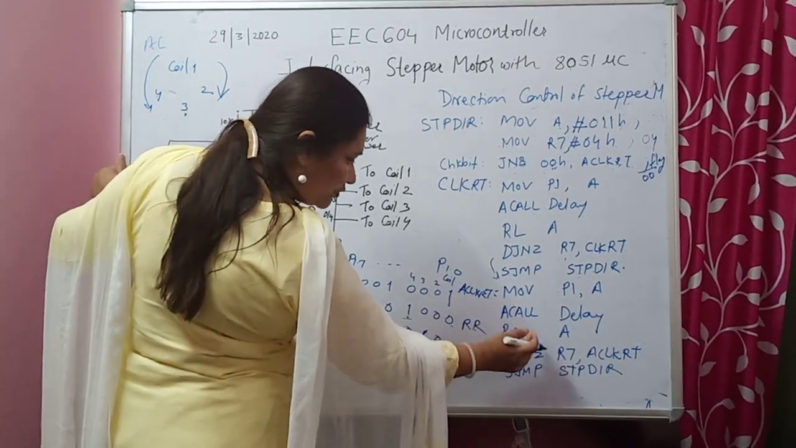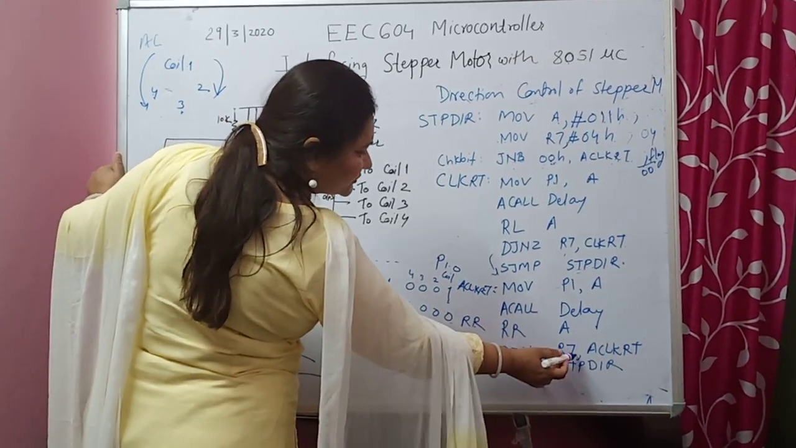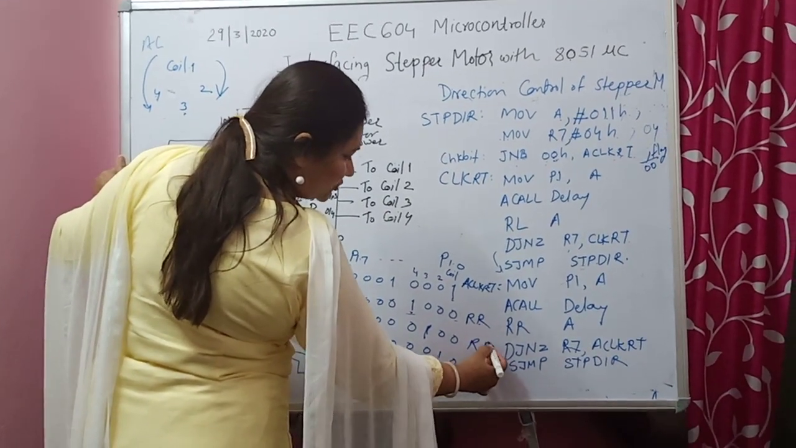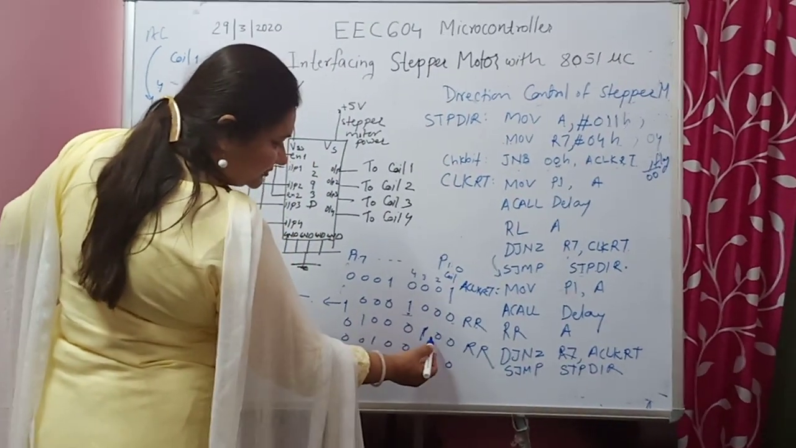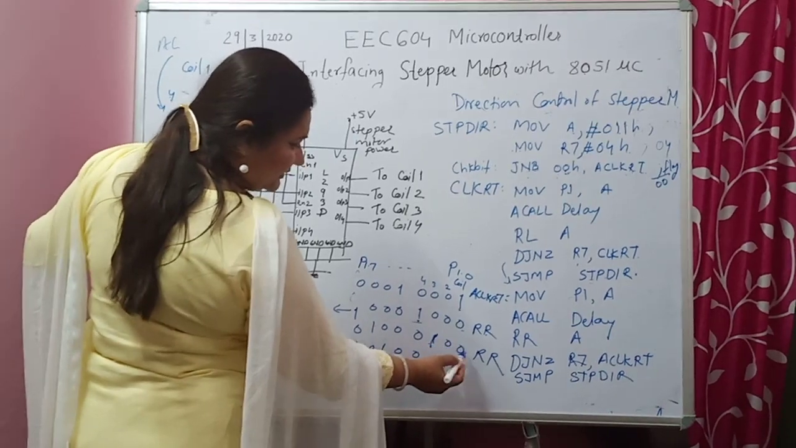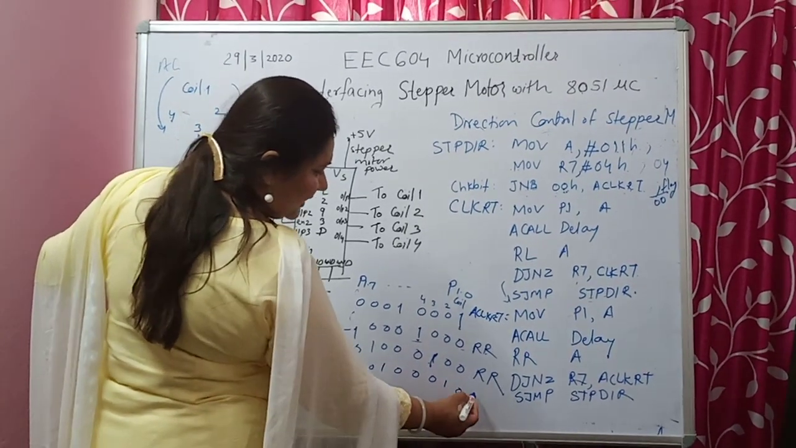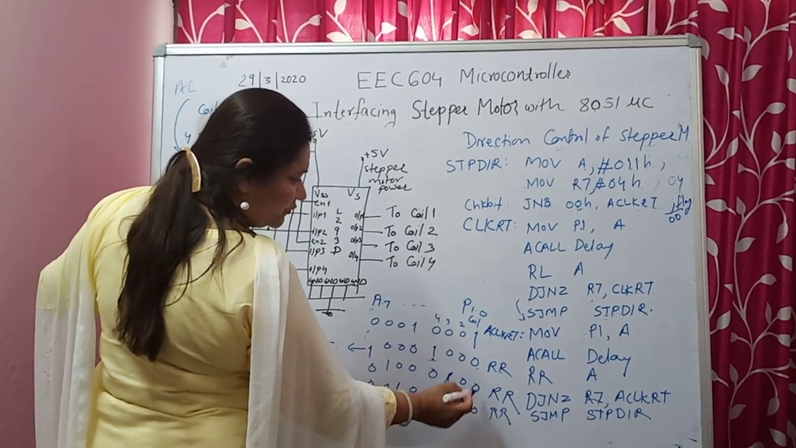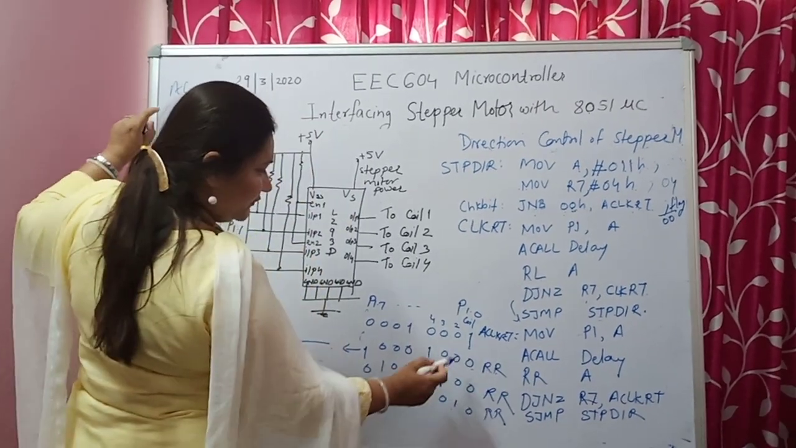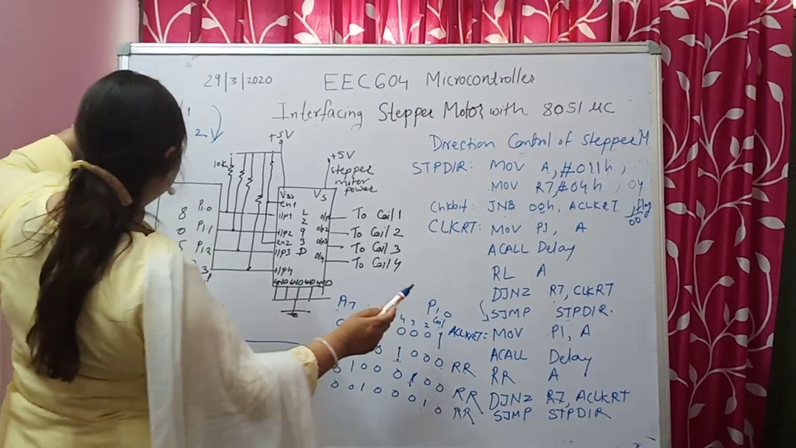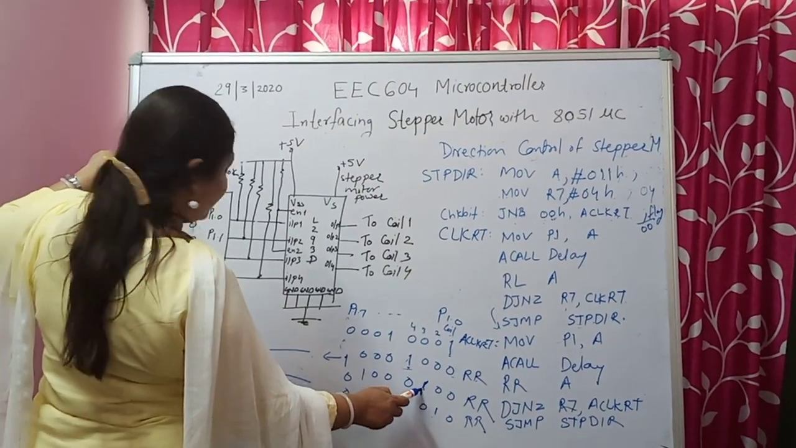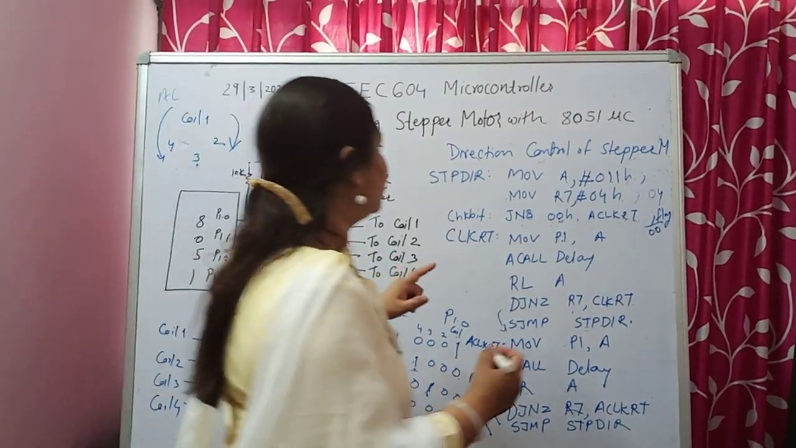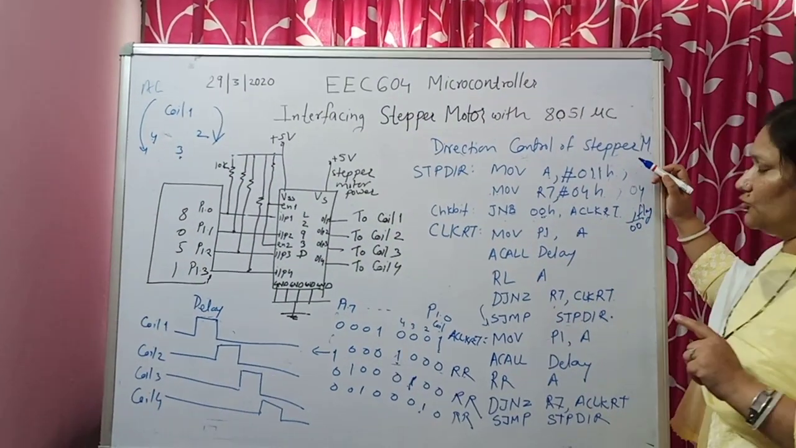Then for the next rotate, this will be done 4 times because our counter is 4. 4 coils are there. So for the next rotate right, coil 3 will get energized and the rest of the coils will not get energized. And for the next rotate, we'll get coil 2 energized. So for anti-clockwise direction, we wanted coil 1 first energized, then coil 4, then coil 3, and then coil 2. So this is the way you can control the direction of the stepper motor.